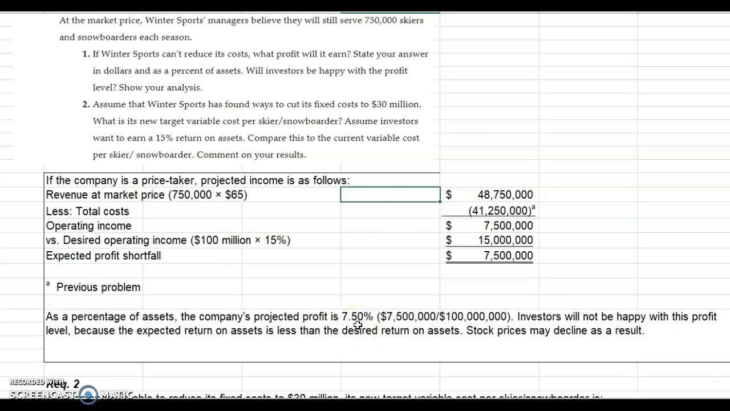Now, the investors wanted 15%. Instead, they're only getting 7.5%. They obviously won't be happy with this because the expected return is less than the desired return, and stock prices may decline. So we figured out the new revenue less the costs gives us operating income, and then the difference between that and what we expected to make, which was $15 million, is $7,500,000. It's too bad these two numbers are the same, but just look at it till you get it straight.